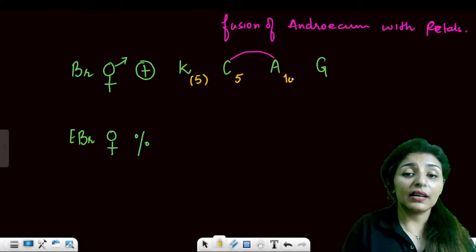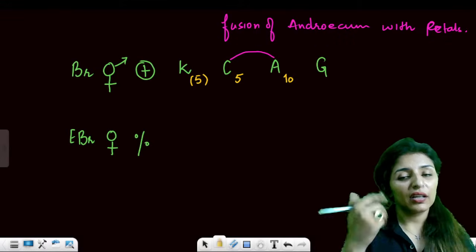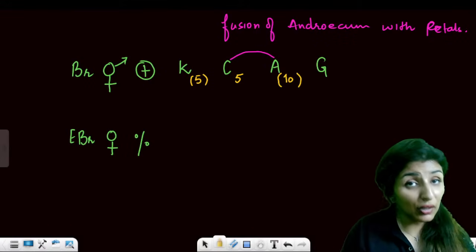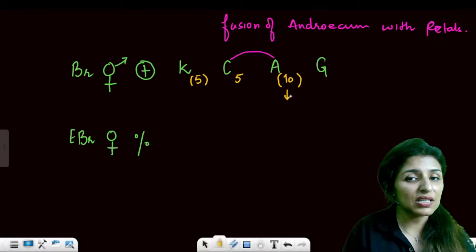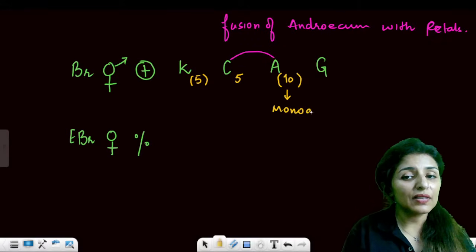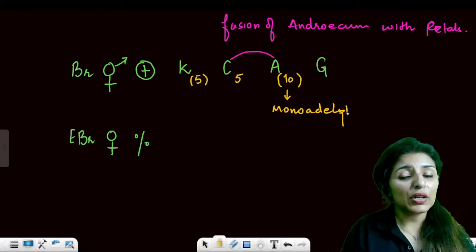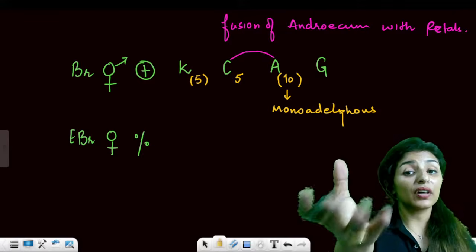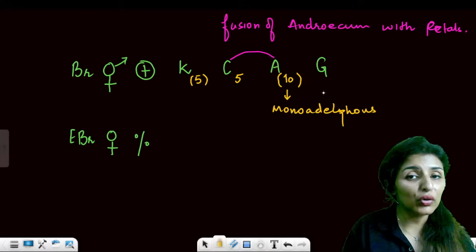Then let's say there are 10 androecium and they are all free. You write 10. Let's say if there are 10 and they're all fused to form one unit, that is monoadelphous condition. This represents the monoadelphous condition. So you might get questions where you're given a formula and you'll have to answer what kind of condition you can conclude from that formula.